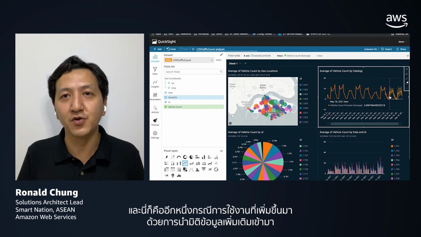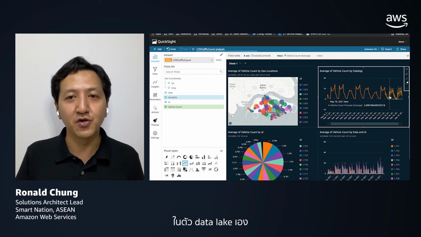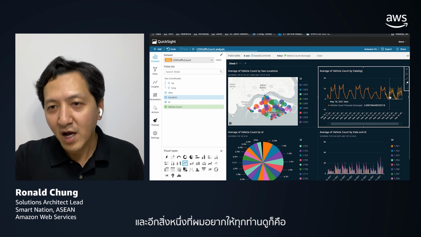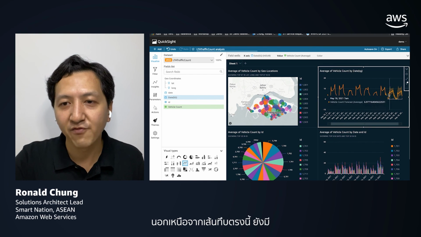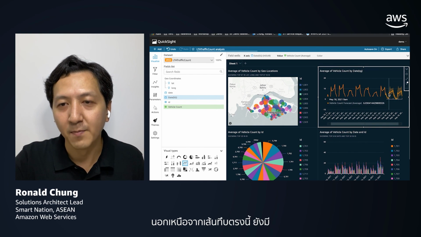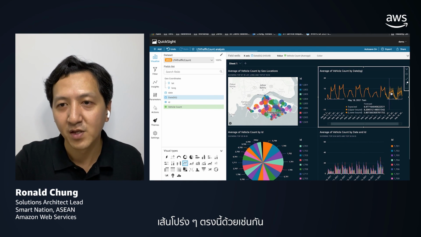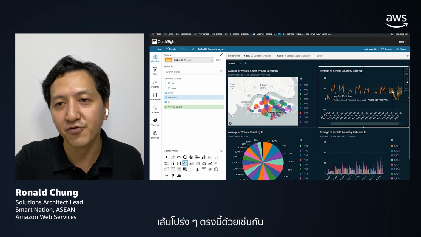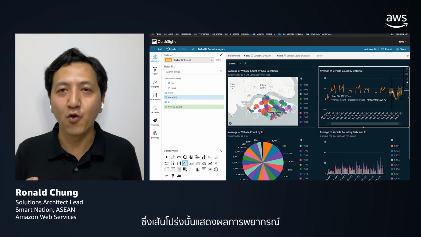All you need to do is bring an additional dimension of data into the data lake itself. One other thing I would like to draw your attention to is that, apart from the solid line here, there is also some other transparent line, or shaded area here. They actually refer to the forecast.